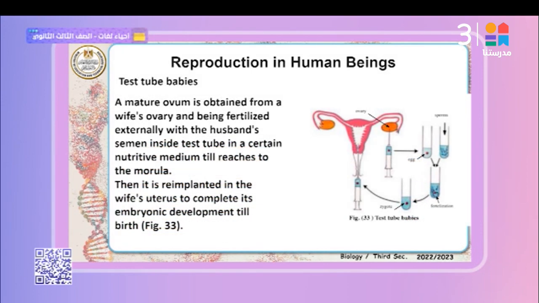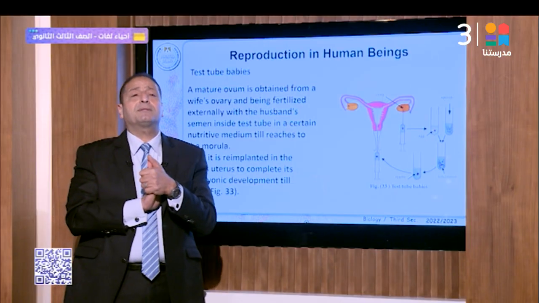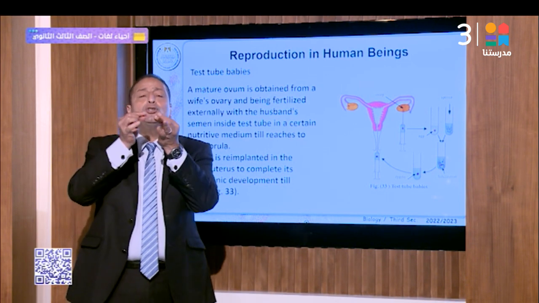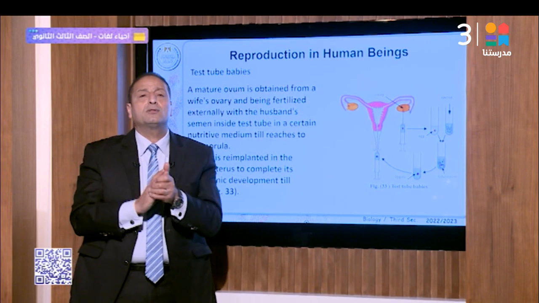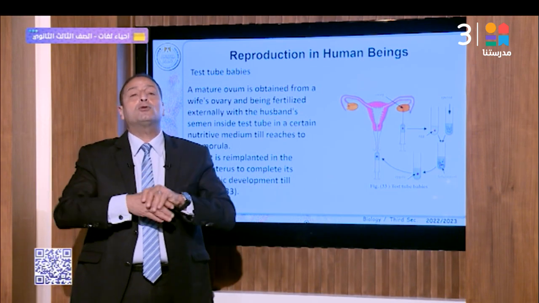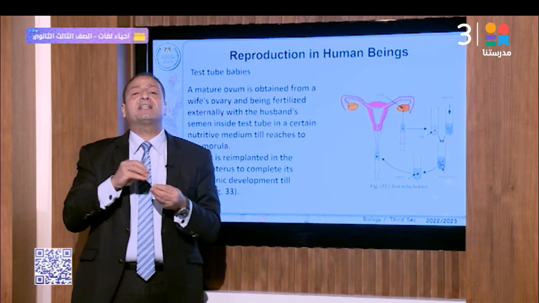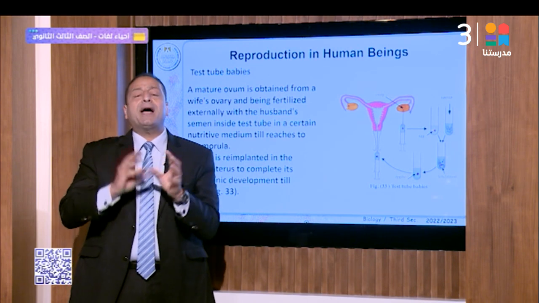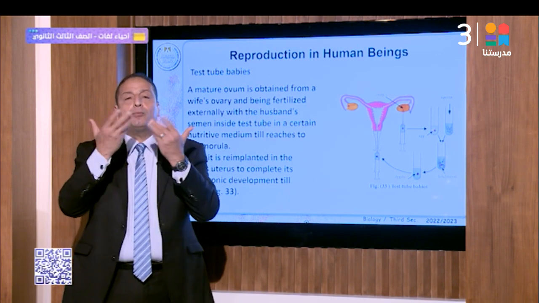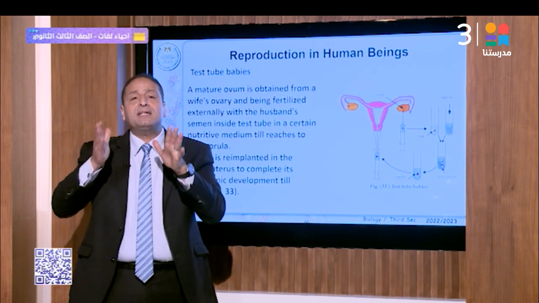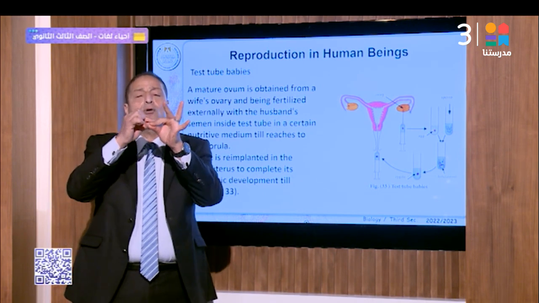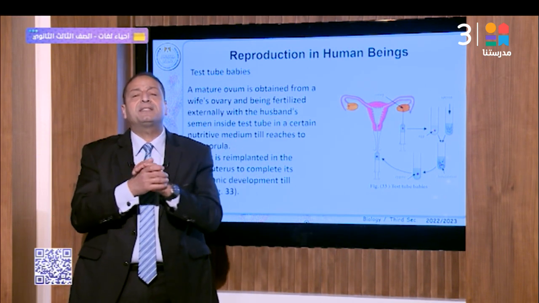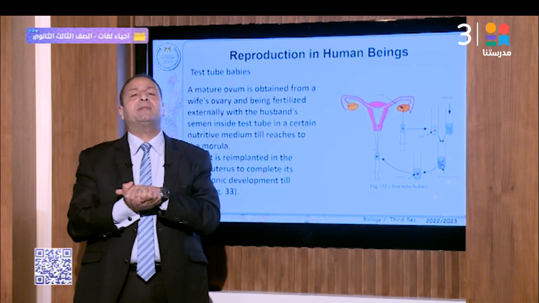Test tube babies. There is a problem that occurs in humans, especially in the fallopian tubes. There is a blockage disease in the fallopian tubes, so the woman cannot become pregnant naturally. This problem is solved by a technique called test tube babies. Why is this method used to produce pregnancy? Because these women have a disease in the tube, and the sperm doesn't reach the ovum, so this technique is needed.